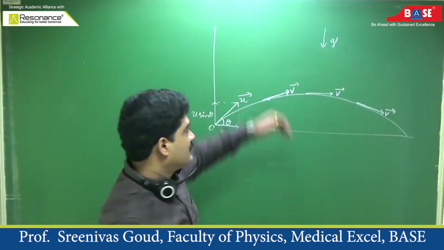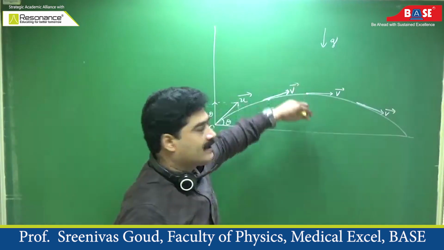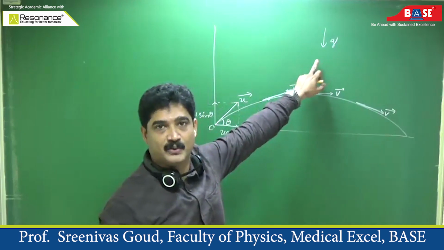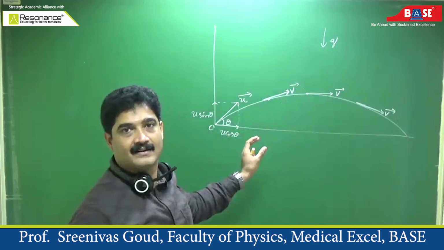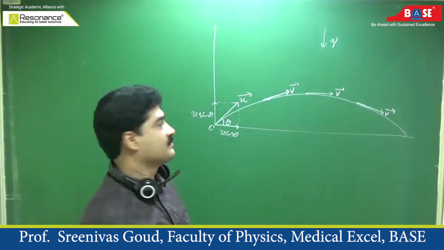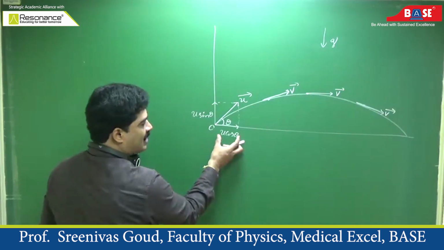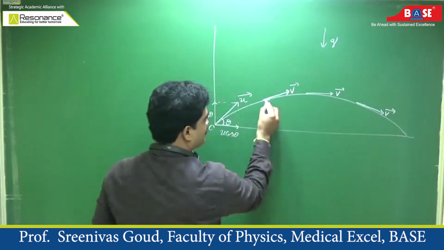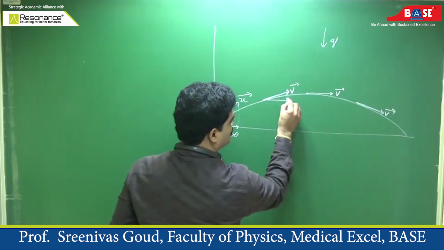Therefore, that is vertical direction. Vertical direction related parameters only change because of this acceleration due to gravity. Horizontal related parameters will not change. Means the horizontal component of velocity remains the same throughout the journey.